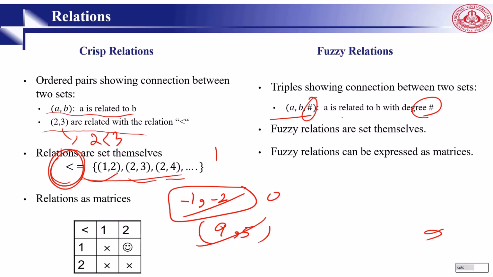But in here, we have degree, right? In here, we can have 9 and 5 in case of this one, but the degree is 0. So fuzzy relations are also sets. And fuzzy relation can be expressed as matrices.